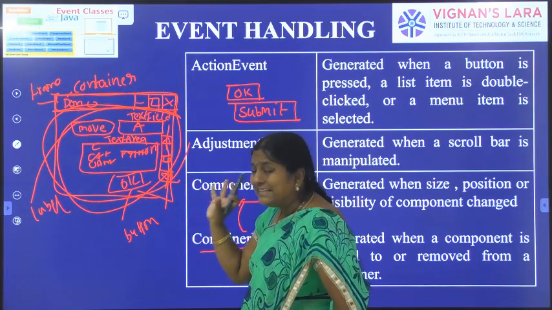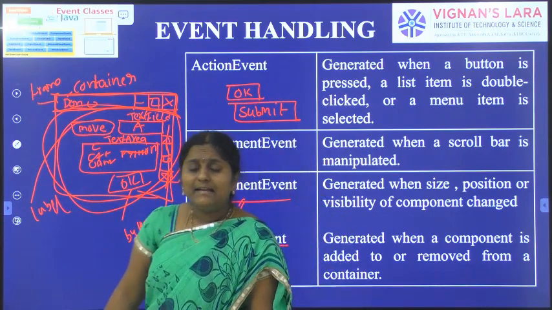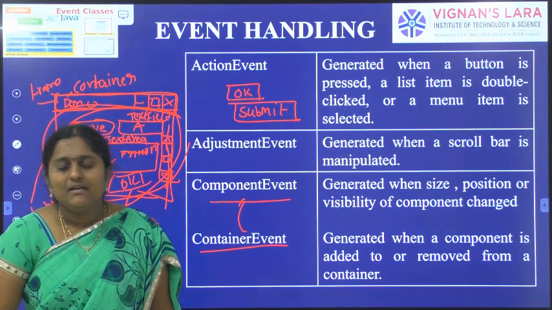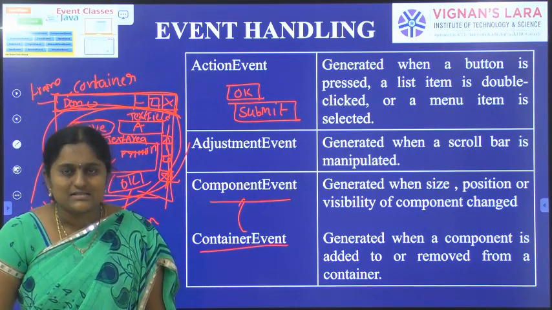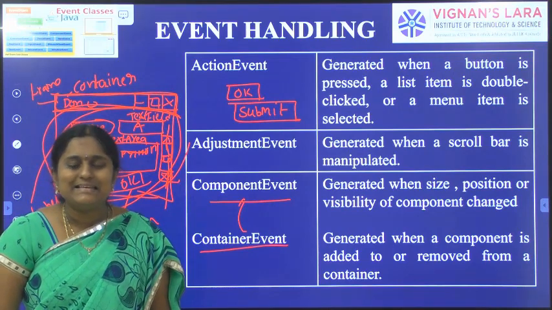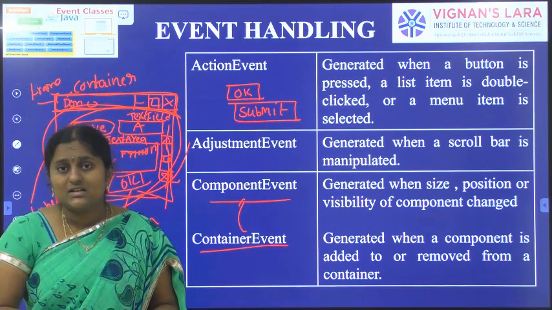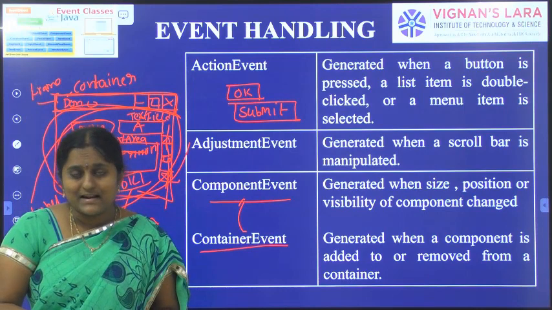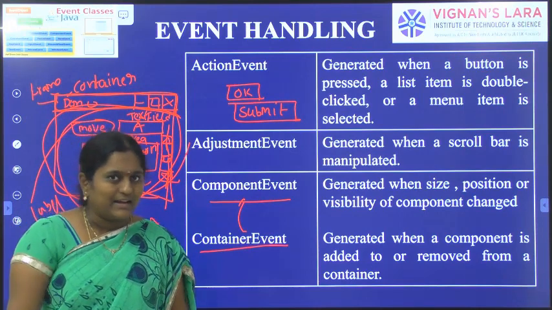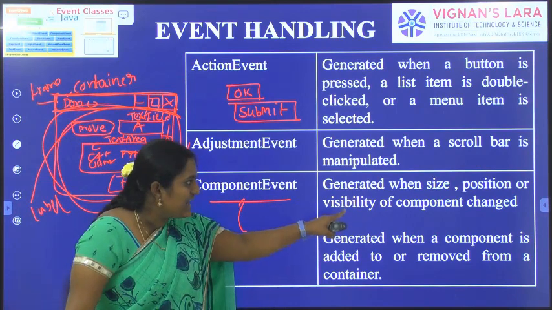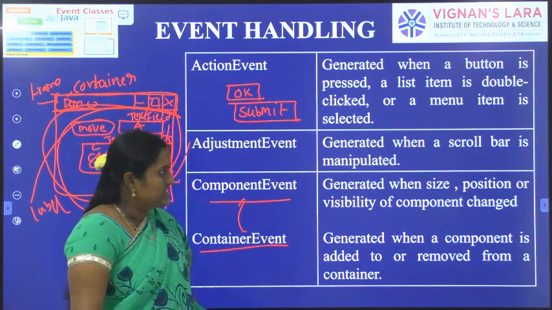So container is like a screen where we can place the components. Components are placed inside the container. Just let us understand the component. In the later sections I will explain what is container. Component event is generated when the size, position or visibility of the component changed.